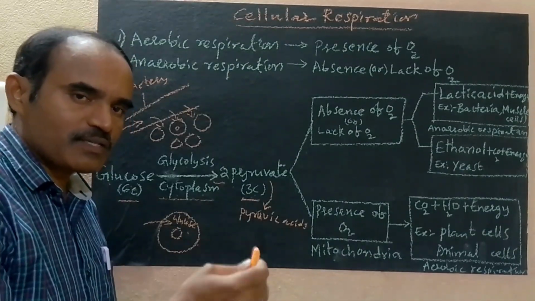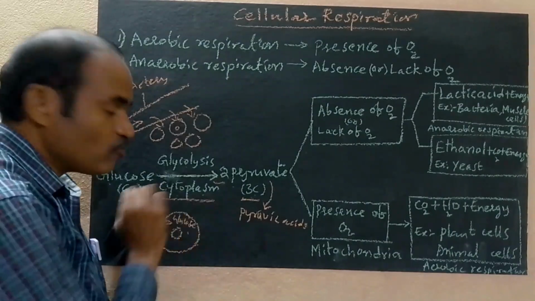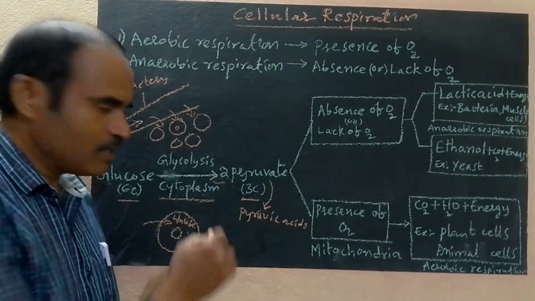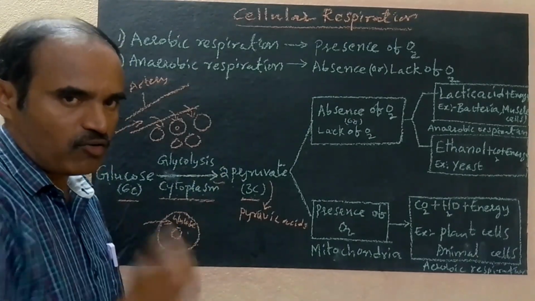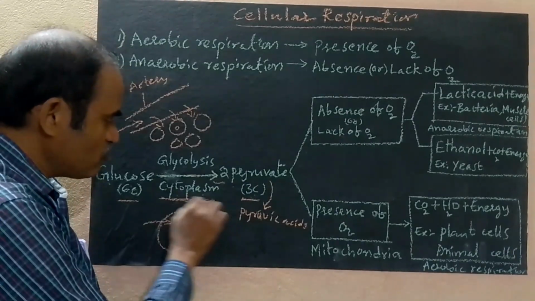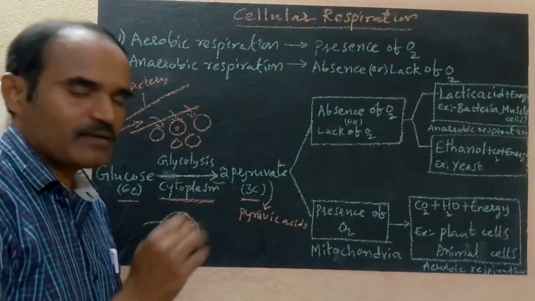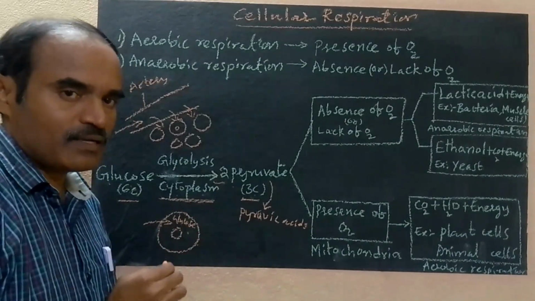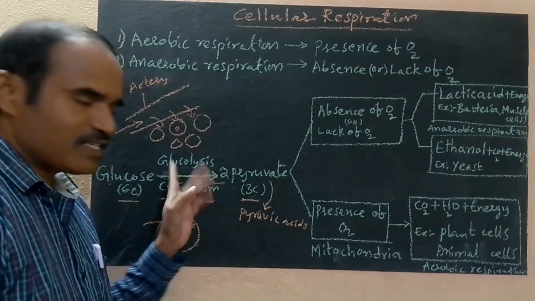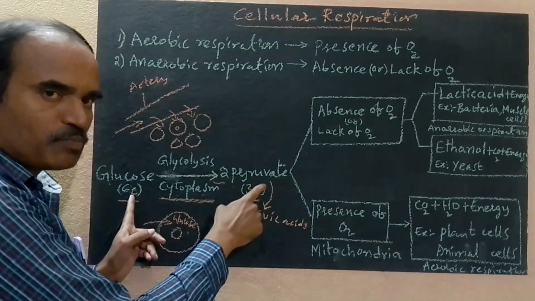Glycolysis is the first phase of respiration in cells, and it takes place in the cytoplasm of the cell. Glyco means glucose. Lysis means breaking down. So glycolysis takes place in which part of the cell? The cytoplasm of the cell. Glycolysis is the first phase of respiration, where glucose breaks down into 2 pyruvates.